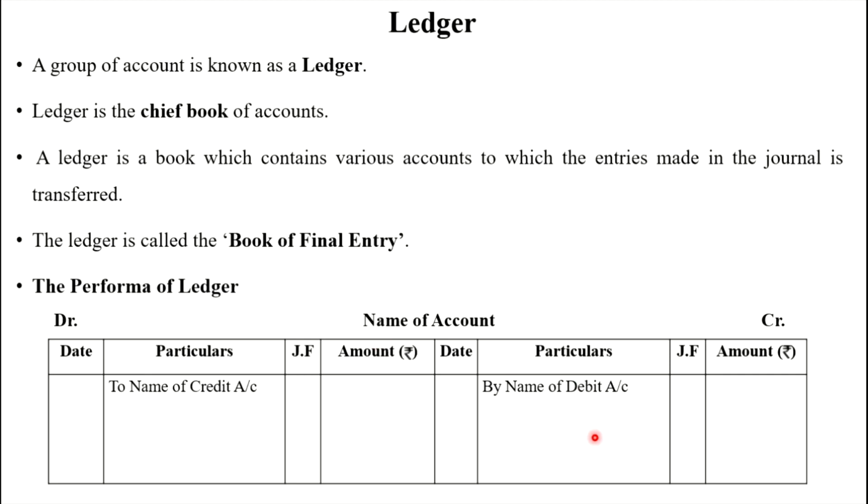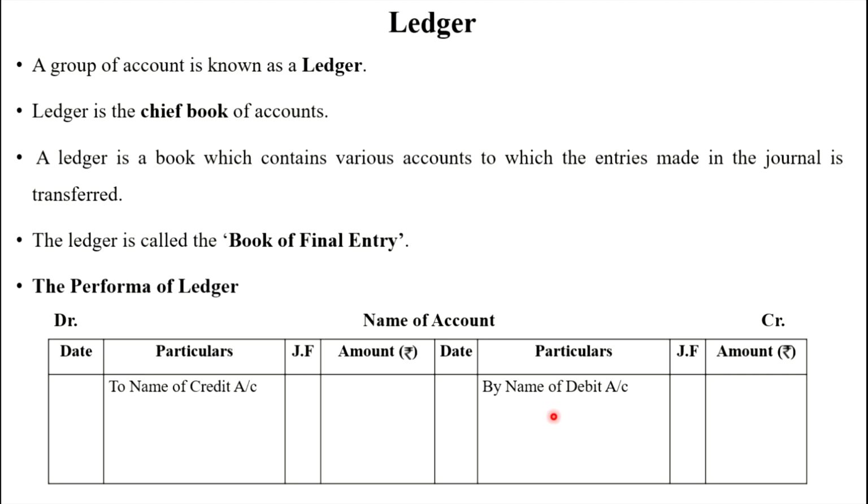Next step, we identify that account. For example, this is a cash account entry on the credit side of the journal. That transaction's debit account we record on the credit side of the ledger. Okay, second step, what?